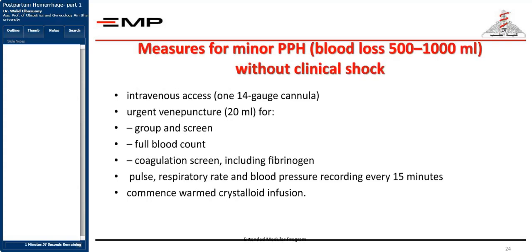What are the measures for minor postpartum hemorrhage, where blood loss is around 1 liter without clinical shock? You have to have an intravenous access. You have to have an urgent venipuncture, as we said, with group screening and full blood count. You have to have a coagulation screen. You have to monitor the blood pressure, the pulse, and the respiratory rate. And you have to commence warmed crystalloid infusion before you transfer the patient to the operating room in order to diagnose the cause of the postpartum hemorrhage.